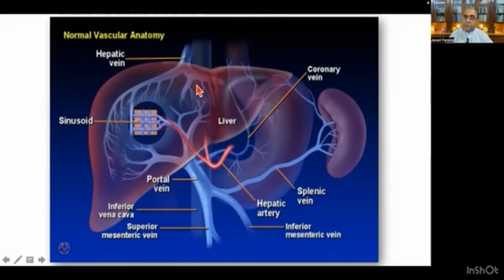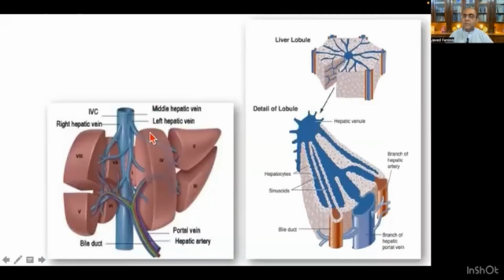This we all know. Here is the hepatic artery, the portal vein, and then the inferior vena cava and superior vena cava, and these are the different lobules of the liver, and these are the different hepatic veins: right hepatic vein, left hepatic vein, middle hepatic vein, and inferior vena cava.